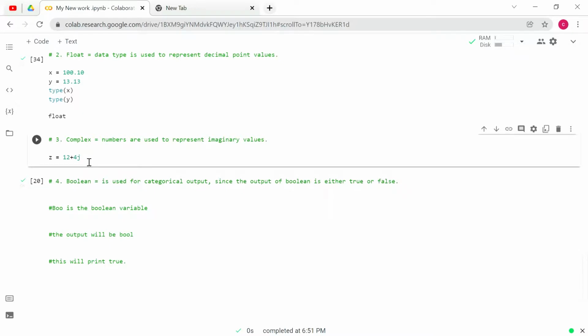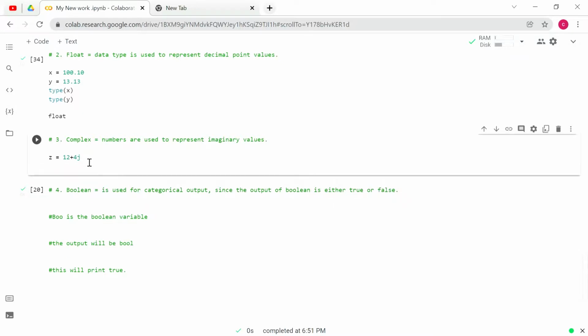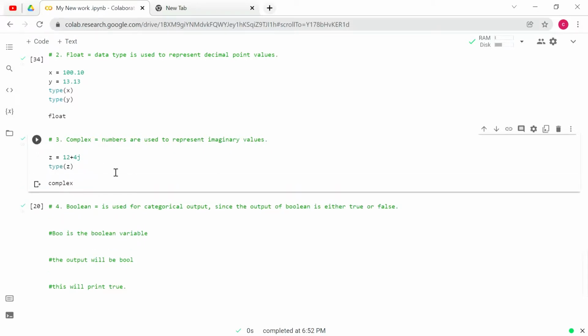If you want to see the type of z, just give the code as type of z and see what will be the result. Yes, we got the output as complex. That means z is a complex number.